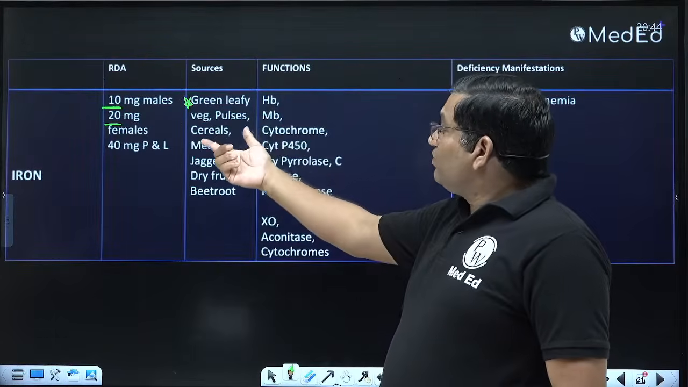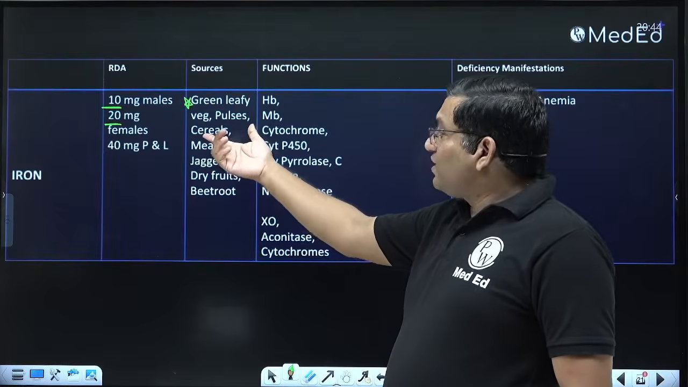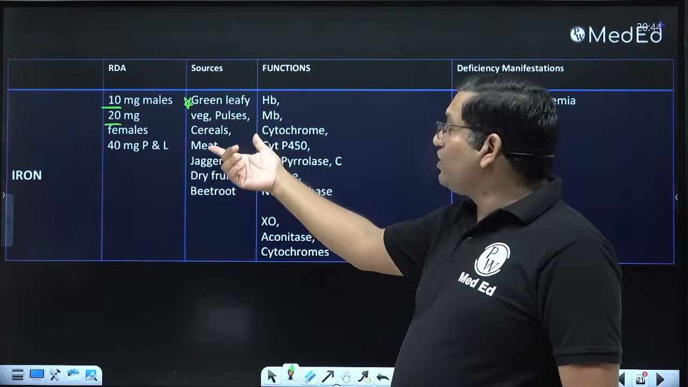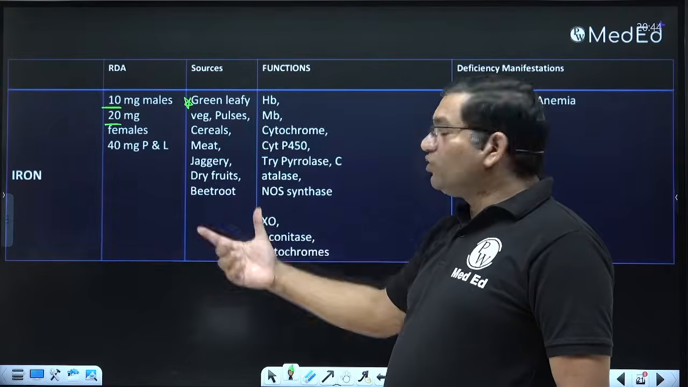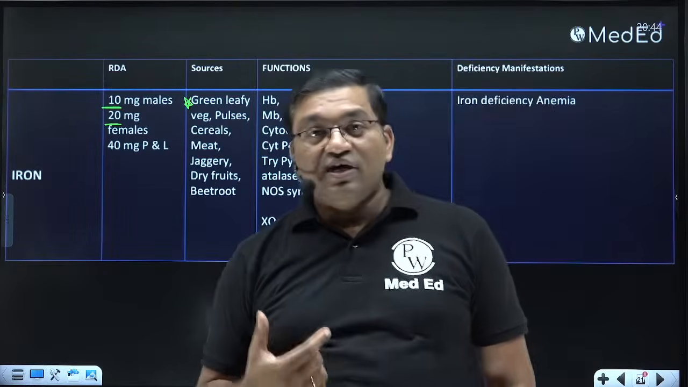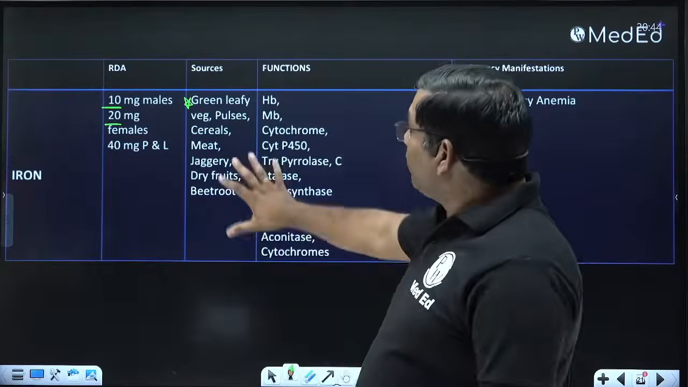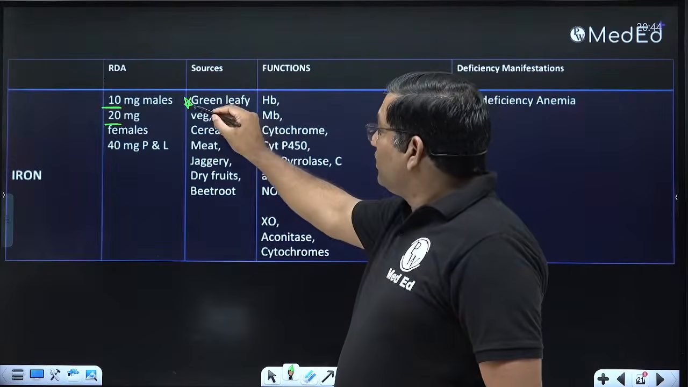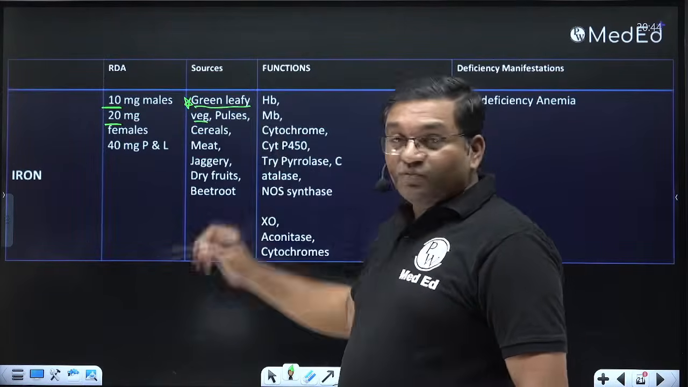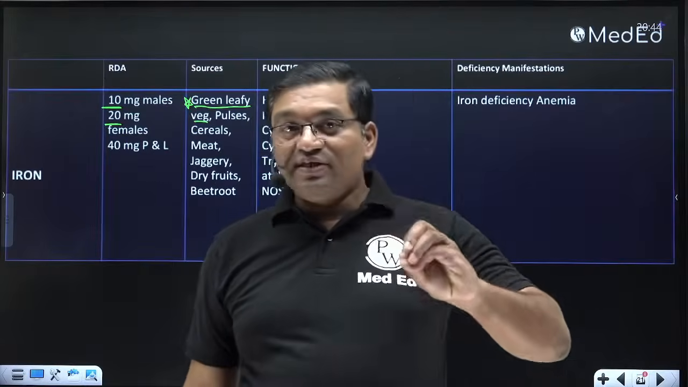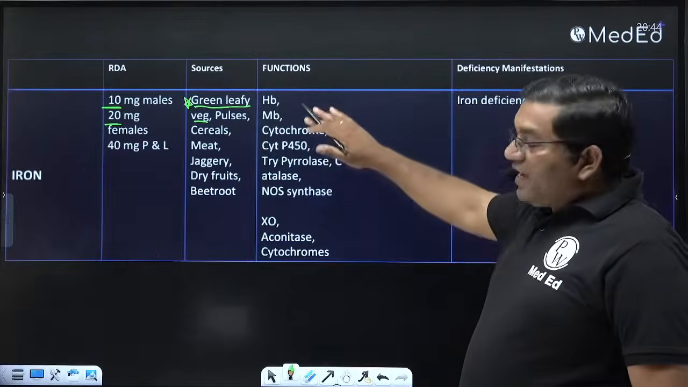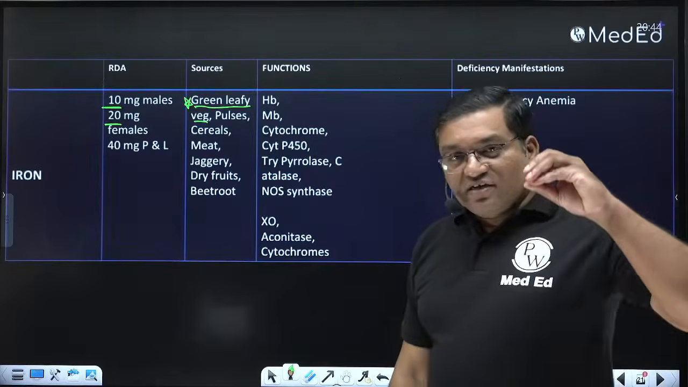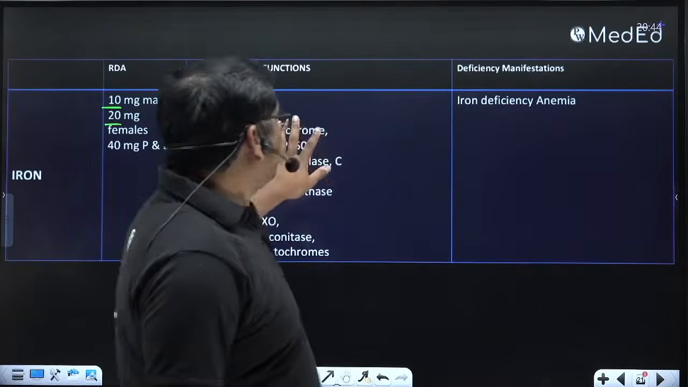As we consume pulses, cereals in larger amounts, this will also give you the iron. Meat, jaggery, dry fruits, beetroot are also advised for those who are iron deficient. So these are the important compounds. Green leafy vegetables, per gram of the tissue it is much more in the green leafy vegetable. Remember this iron. Okay, then these are the different iron containing proteins, and all the functions of iron are related to these.